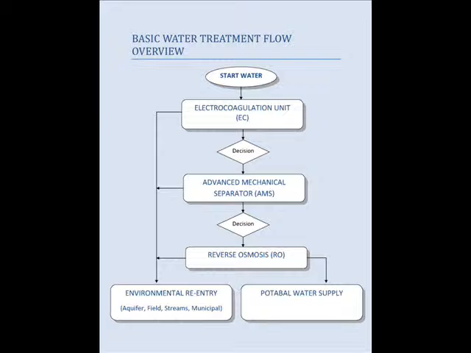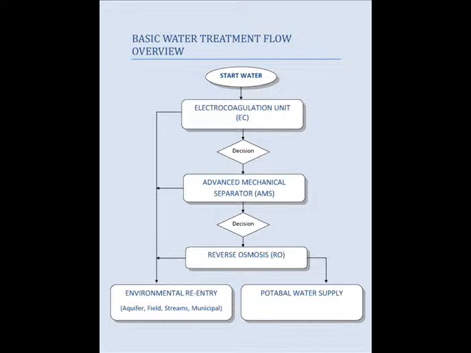It will further polish the water and reduce the particulate size down to 0.5 microns. The third element of the basic plant operation is the reverse osmosis system. The reverse osmosis system is often used when potable water or drinkable water is desired as an end product.